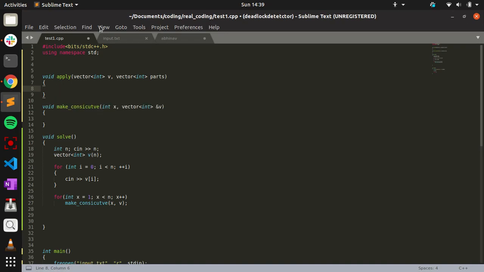So for each part, each part will have some length.